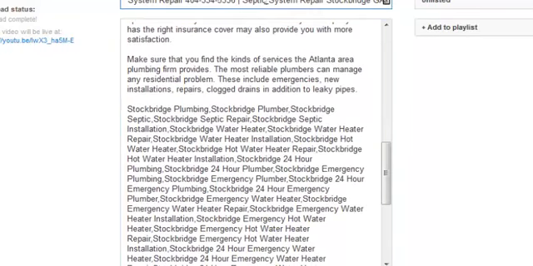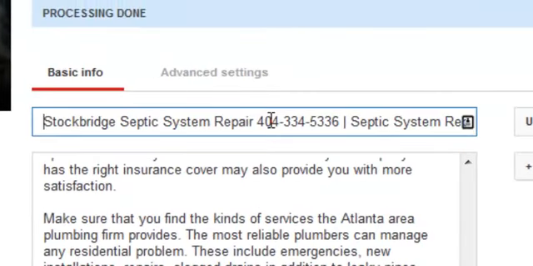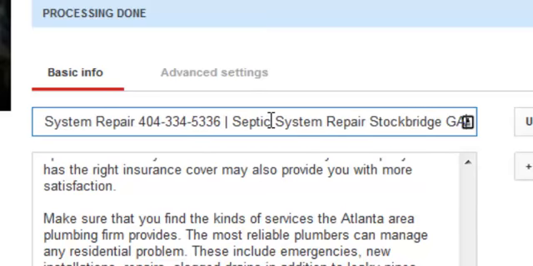You know, in my titles, just so you know, you have 100 characters up here for your title, and you want to use as many of them as you can. And a formula that works really well for me is to put a search term plus a phone number and a pipe, and then a second similar search term up there.